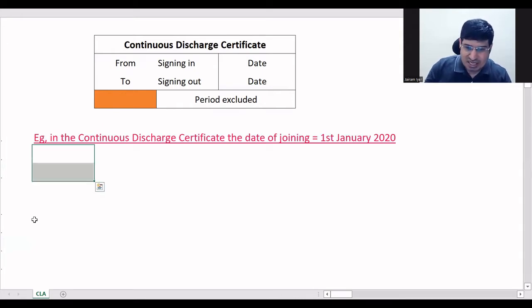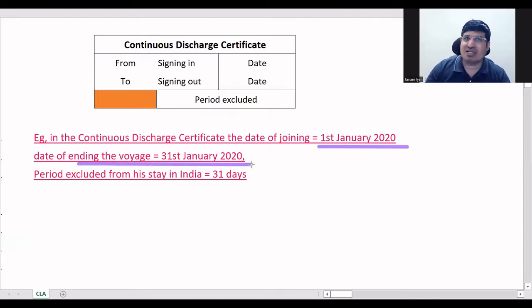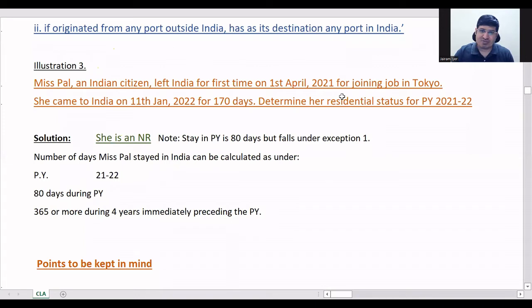Okay, so this is an example here. Say the date of joining is 1st January. Date of joining means date of signing in. We are talking about that. 1st January he has signed in and his ship went away. Then at the end of the voyage he came back on 31st January and then he signed again. Okay, fine. So this problem you have understood anyway, right?